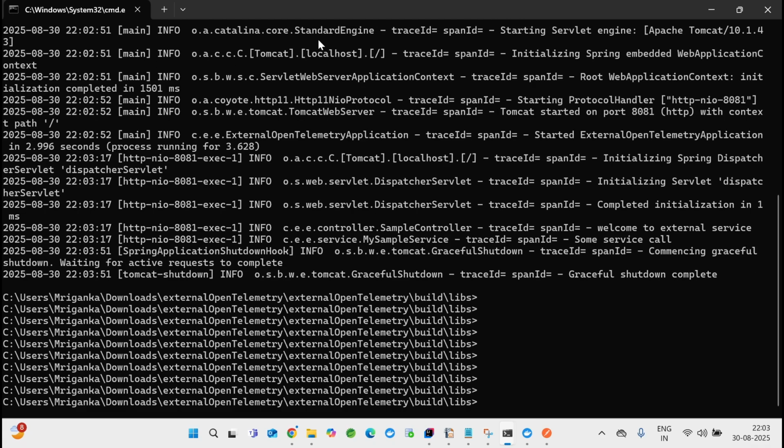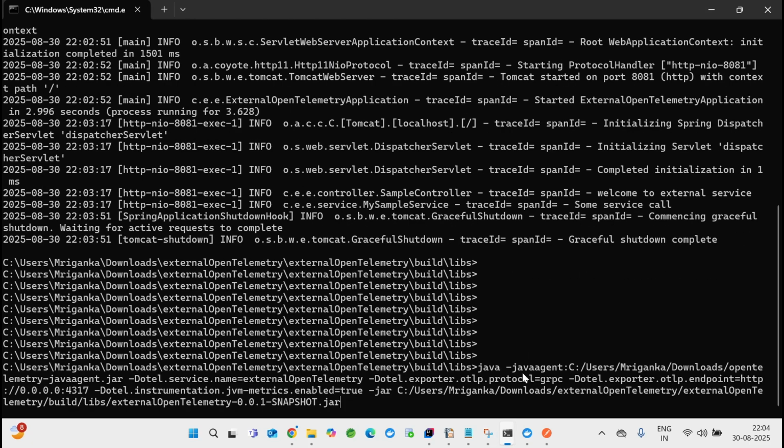Okay, and let's inject telemetry. Let's make sure it has the same exporter, otherwise it will not have any idea where to put the traceId. If you have 10 applications, make sure all 10 have the same exporter.